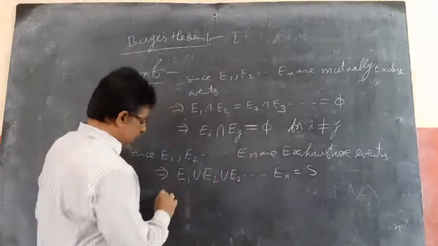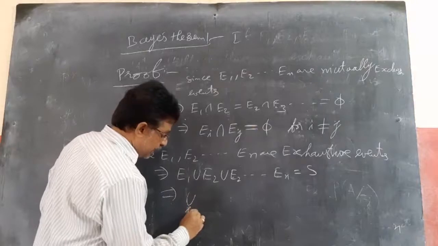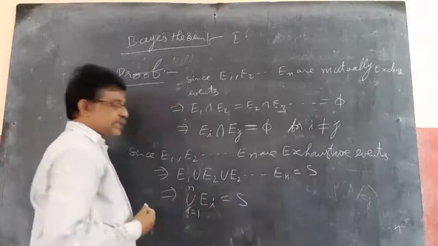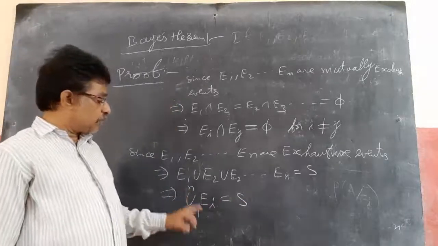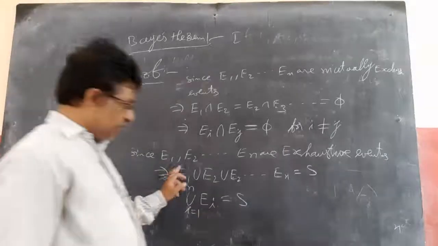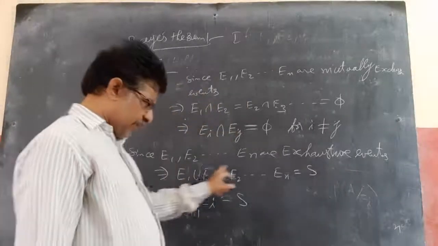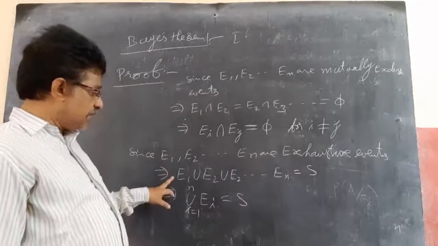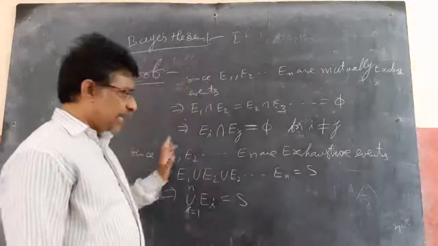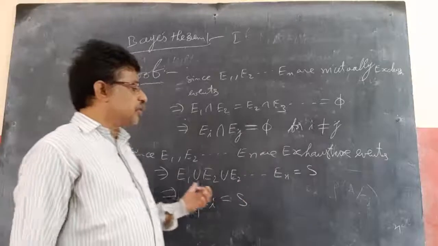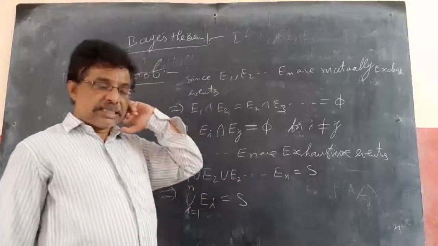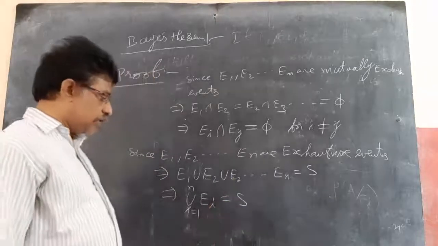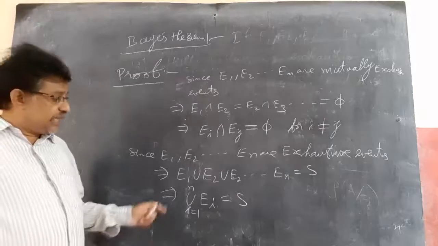Instead of writing all, we can write the union of i equal to 1 to n of Ei equals the sample space. So you have a choice of writing. Simply, exhaustive means the union of all the events is equal to the sample space.